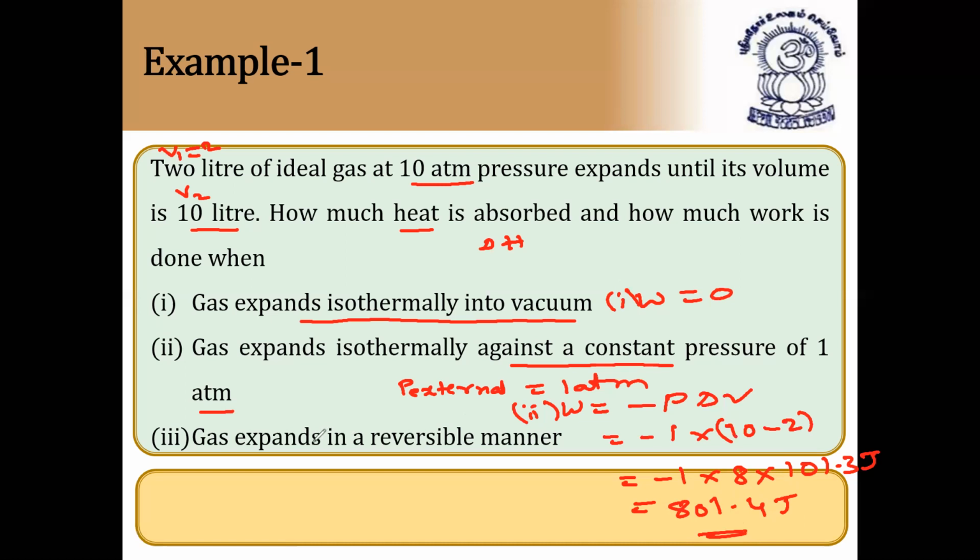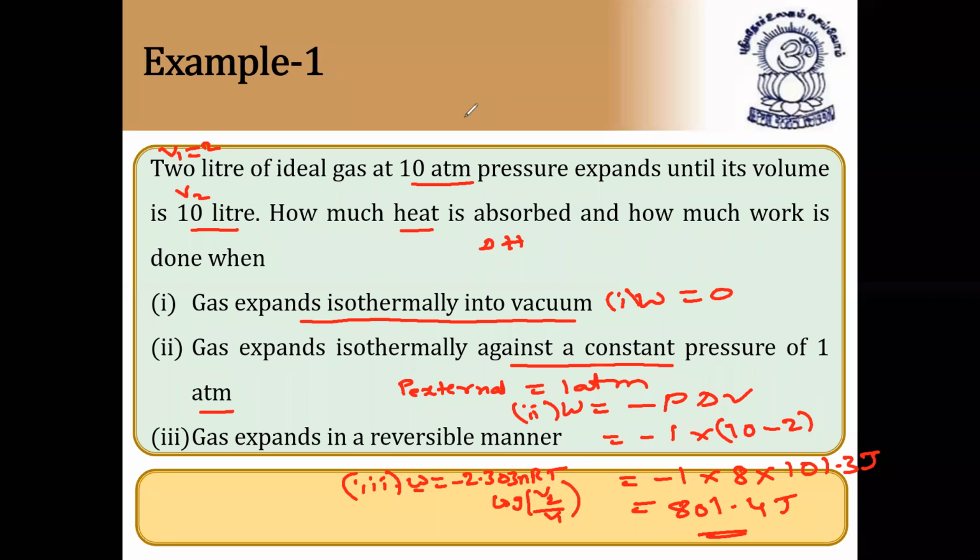In the same way, when the gas expands in a reversible manner, we can find delta H and W. In the third case, W is equal to minus 2.303 nRT log of V2 by V1, or P1 by P2. So substitute this formula and you'll get the work done in joules for the third case also. I hope it is clear.